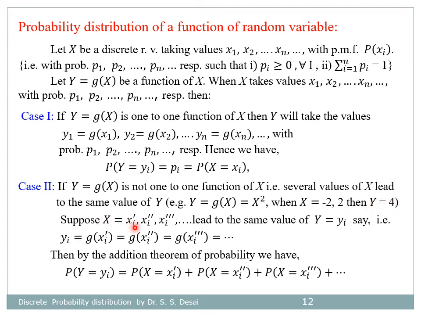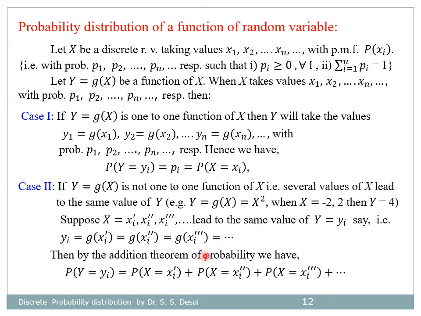Suppose x is equal to xi', xi'', xi''', and so on lead to the same value of y, say equal to yi, that is yi is equal to g(xi') equal to g(xi'') equal to g(xi''') and so on.